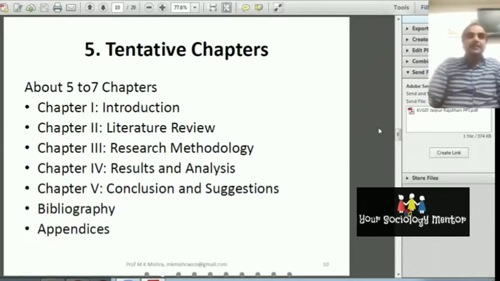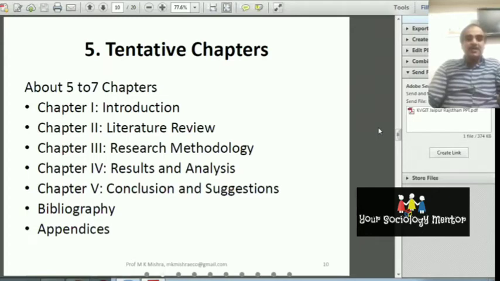And in this, it is very important that your chapters should be 5 to 7. That is optimum. Sometimes we have seen 10 chapters, 12 chapters. That is not good. For the PhD level, 5 to 7 chapters are okay.